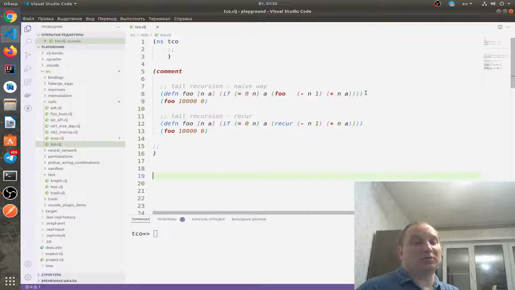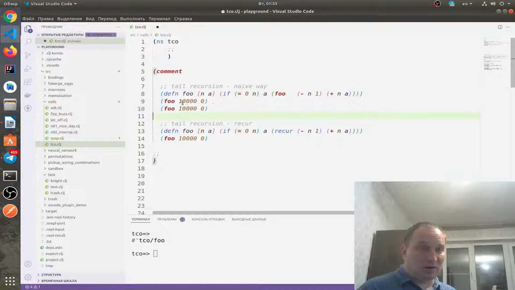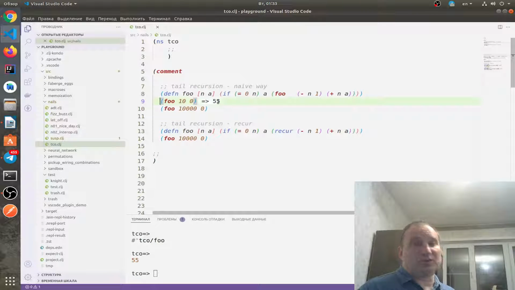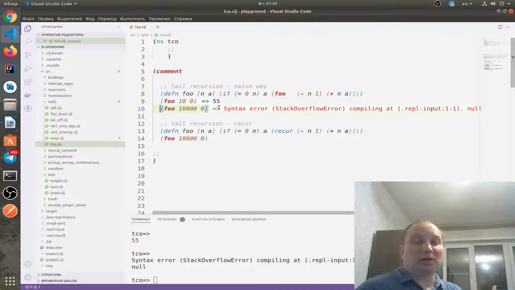First we will call the recursive function foo by its name directly in a naive way. Calling it on a small argument, for example on 10, will return 55, but calling it on some large argument fires Stack Overflow.